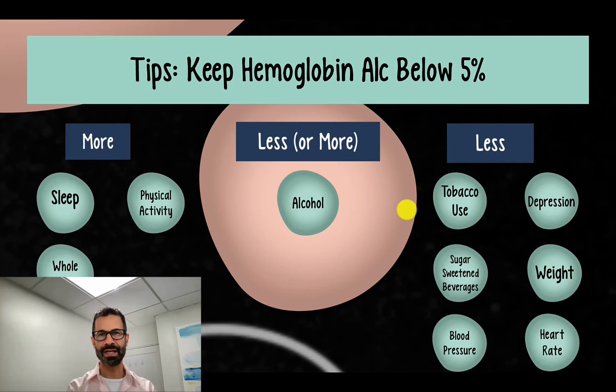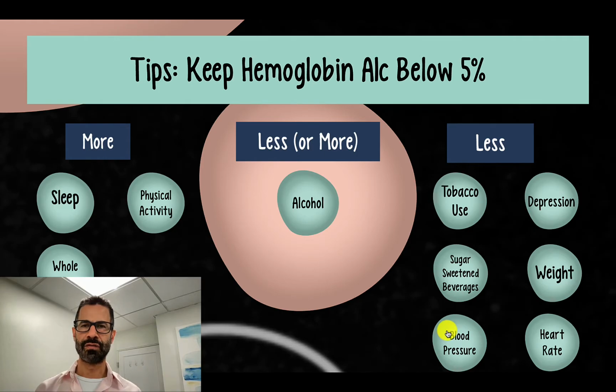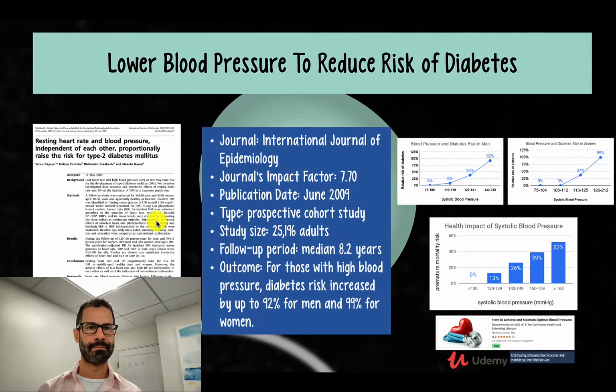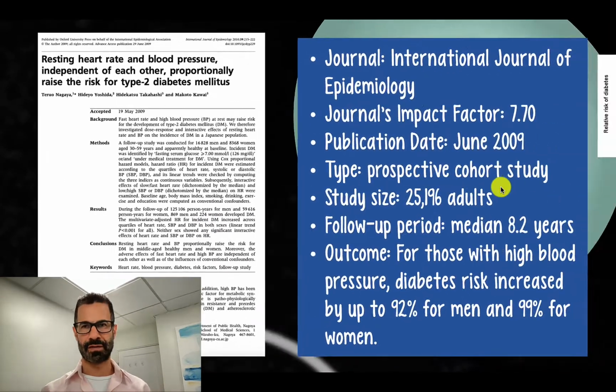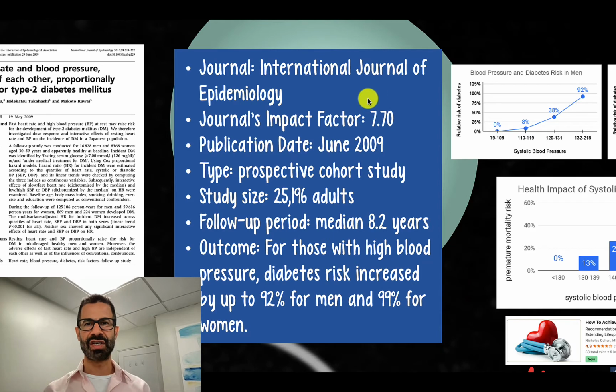The next recommendation to consider to lower risk of diabetes is reduce your blood pressure. This is the study. It's available in PDF format in the resources section of this course. The study was published in the International Journal of Epidemiology. The impact factor of this journal is 7.70.